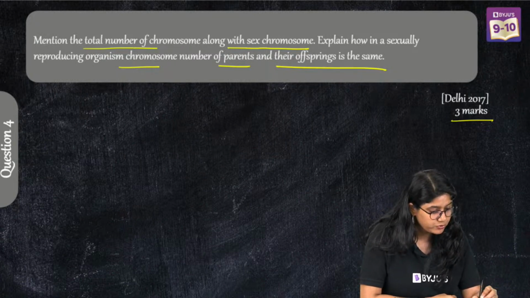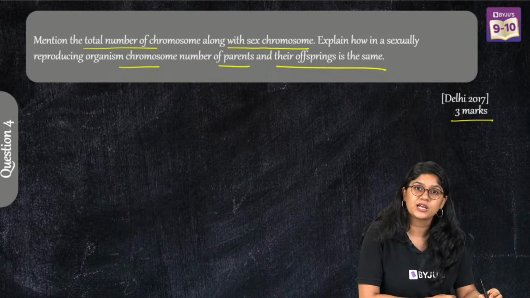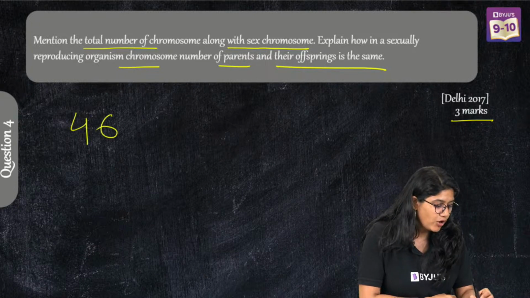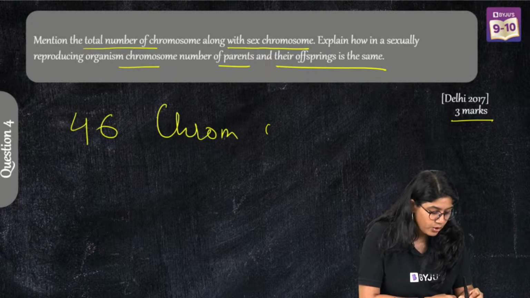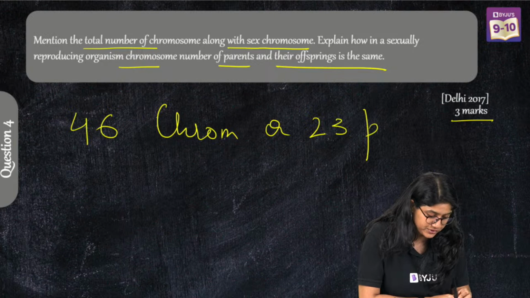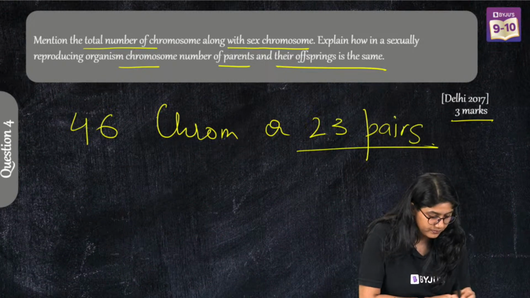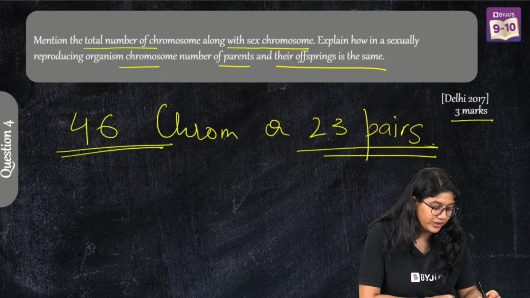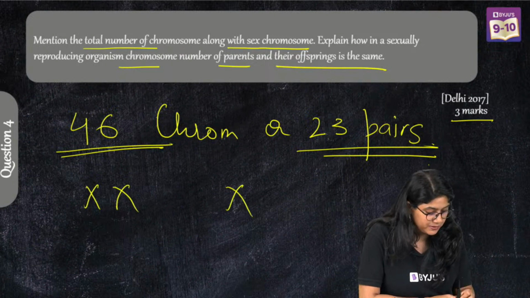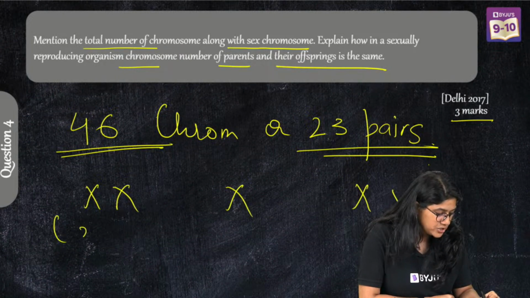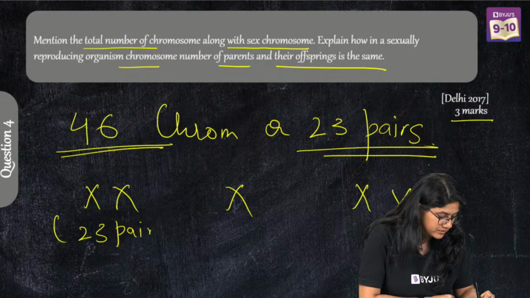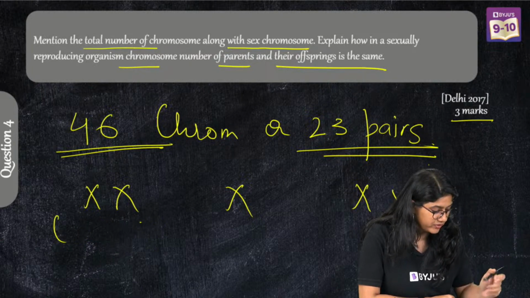So the total number of chromosomes along with the sex chromosomes are 46 chromosomes or 23 pairs in a human being, right? So you can write XX and you can explain XY. Write 23 pairs, 23 pairs. We'll write 46 chromosomes, everyone, over here, right?